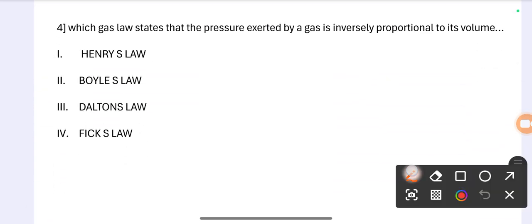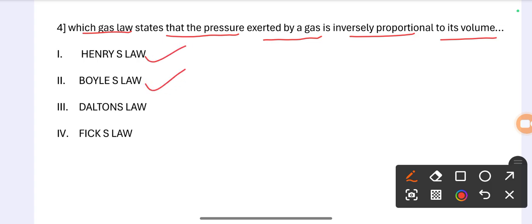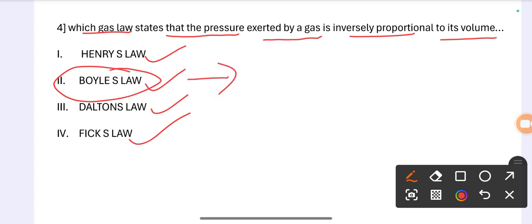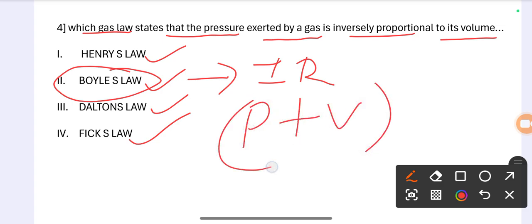Question number 4. Which gas law states that the pressure exerted by a gas is inversely proportional to its volume? Option 1 Henry's law, second Boyle's law, third Dalton's law, fourth Fick's law. The correct option is Boyle's law. Boyle's law is simply an inverse relationship of pressure and volume. The correct option is 2.